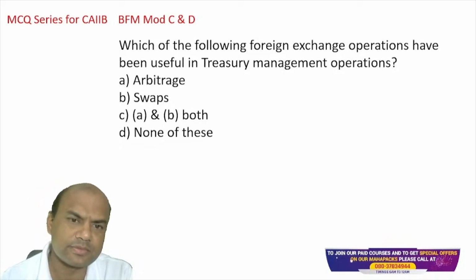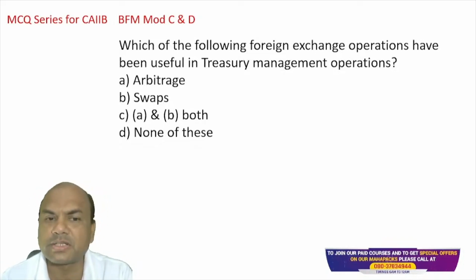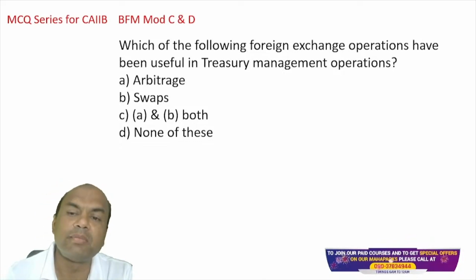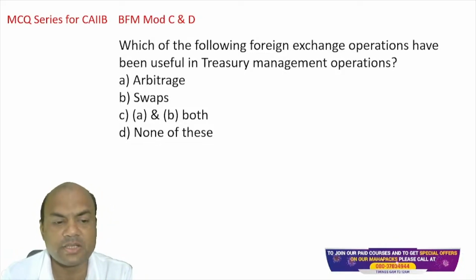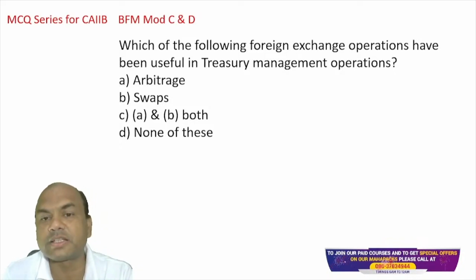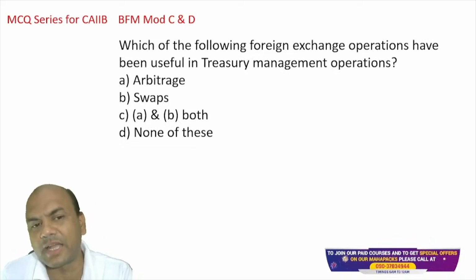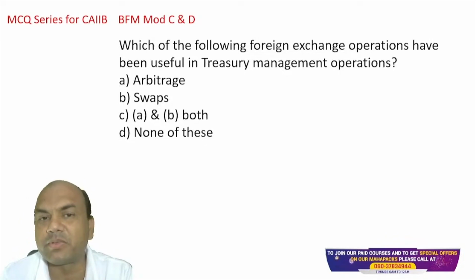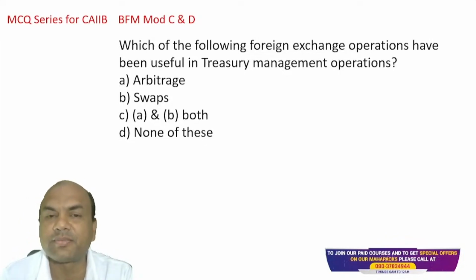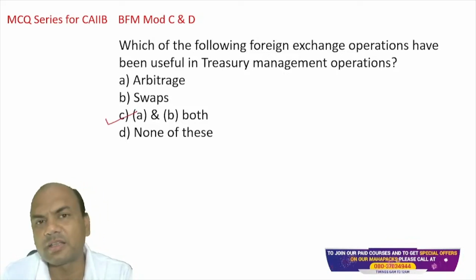Only objective questions. Which of the following foreign exchange operations have been useful in treasury management operations? The answer is arbitrage and swaps. Now you can definitely answer this, looking at it at the CAIIB level. Yes, sir. Let me see what is in the comment section. In the comments, what are the answers? I know all of the answers will be C, right?